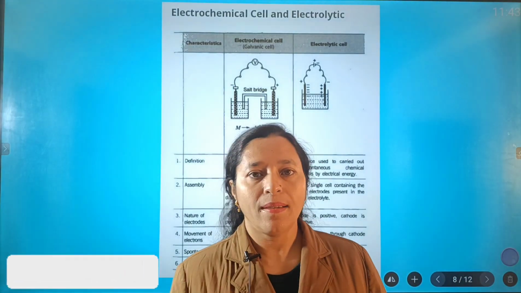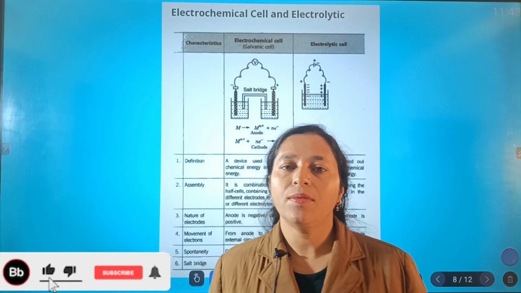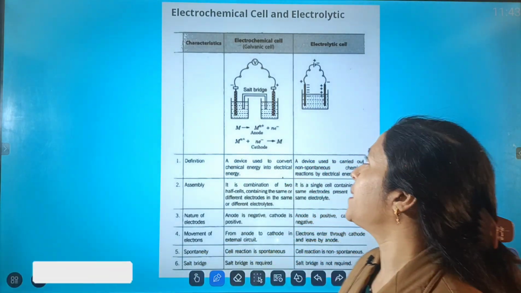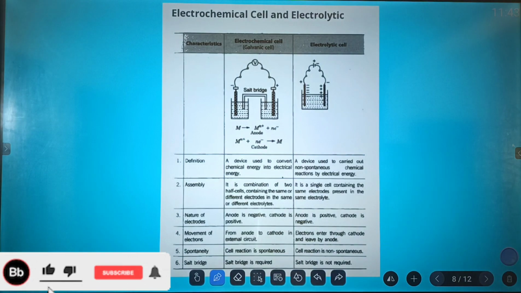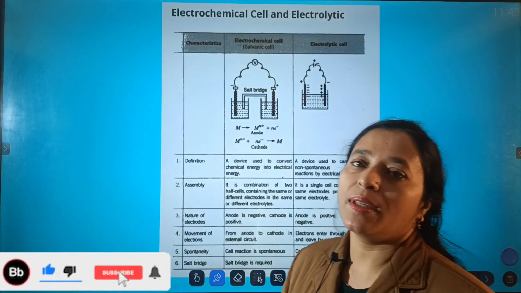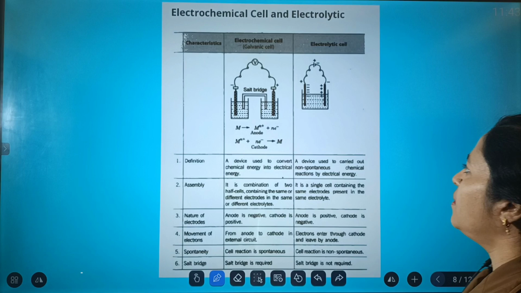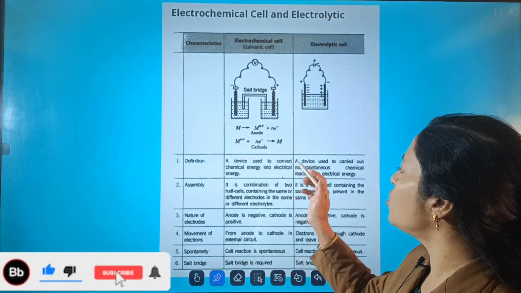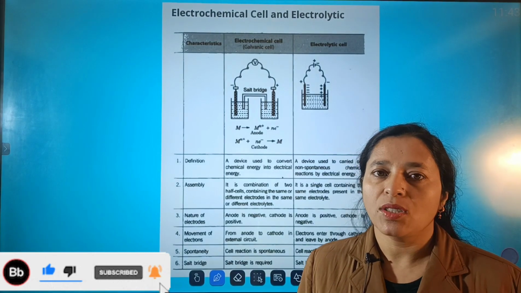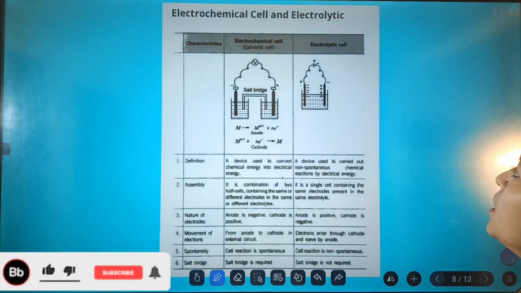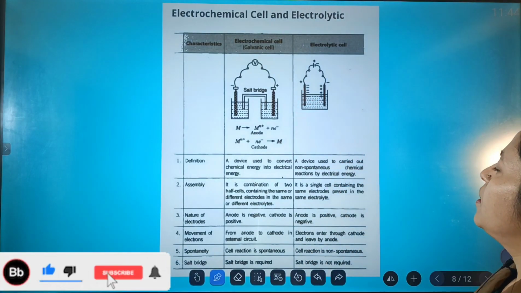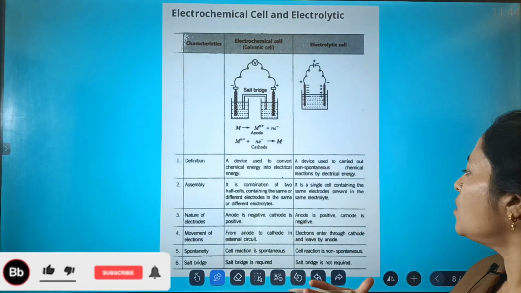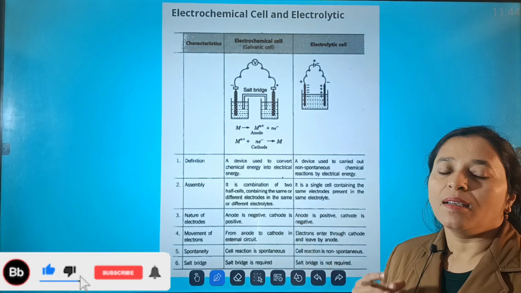The most important thing is that students have great confusion about the difference between the electrochemical cell and the electrolytic cell. So let's have a look at the differences between them. By definition, a device that is used to convert chemical energy into electrical energy is the electrochemical cell. The electrolytic cell is a device that is used to carry out non-spontaneous chemical reactions by electrical energy.